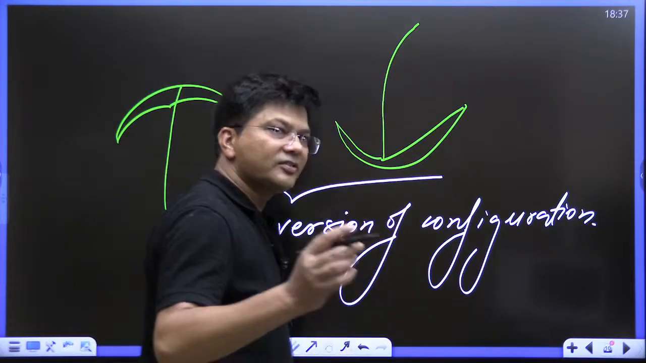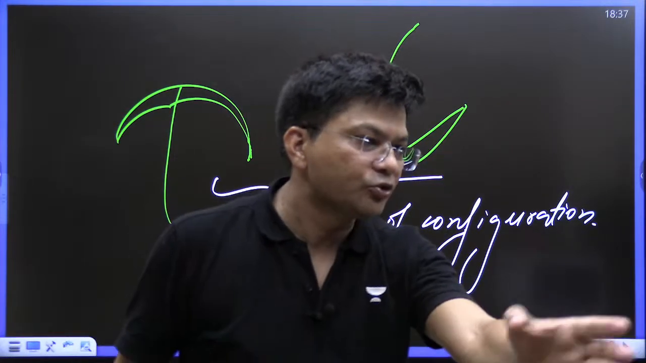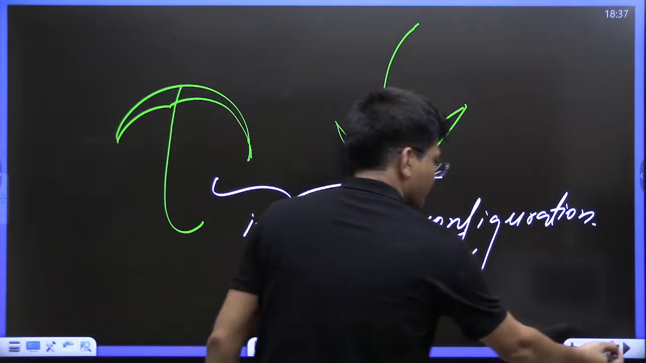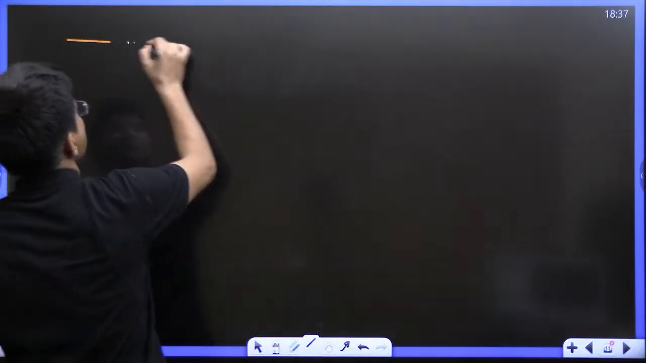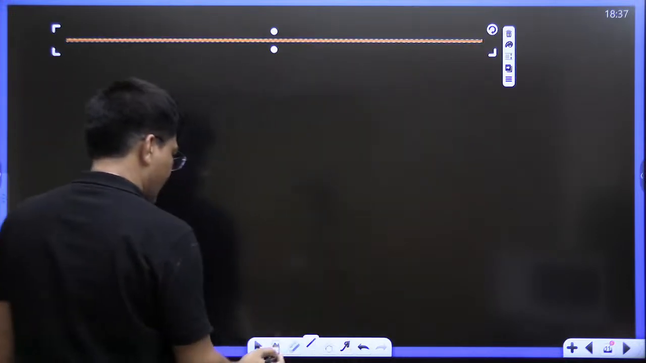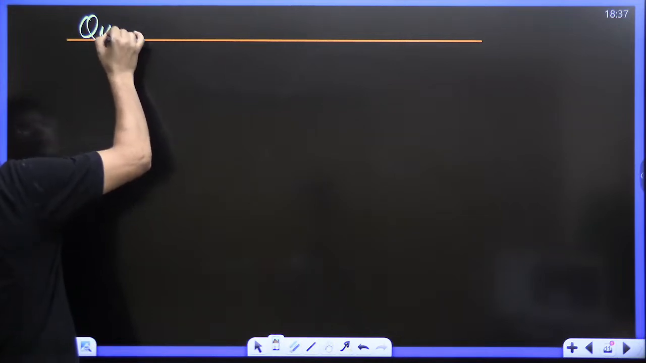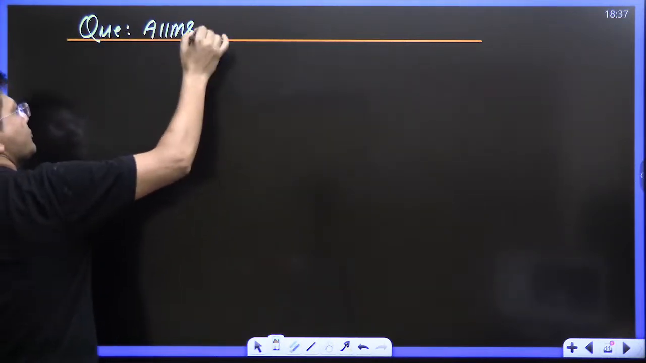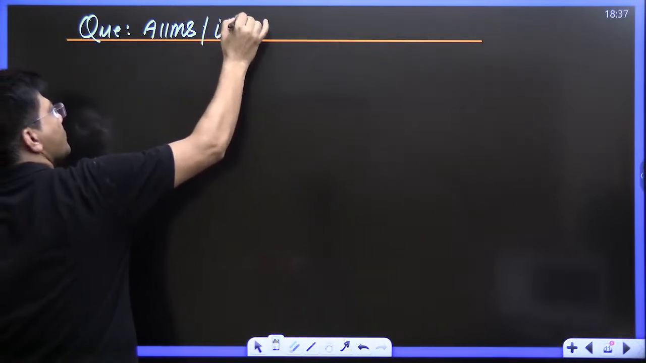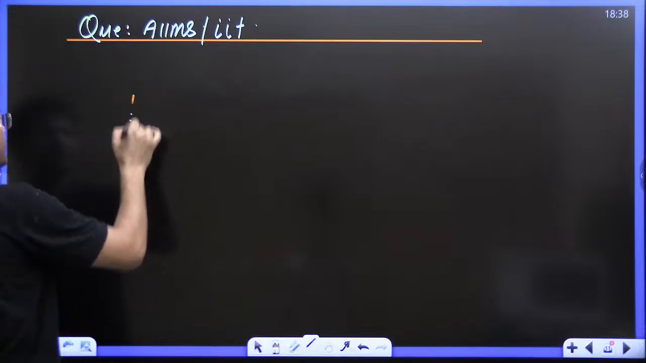See, once a question has been asked in IIT as well as in AIIMS based on this only. See, everyone, the question was like this. This is a question of AIIMS, and already this question has been asked in AIIMS as well as IIT. Both of them have asked the question.